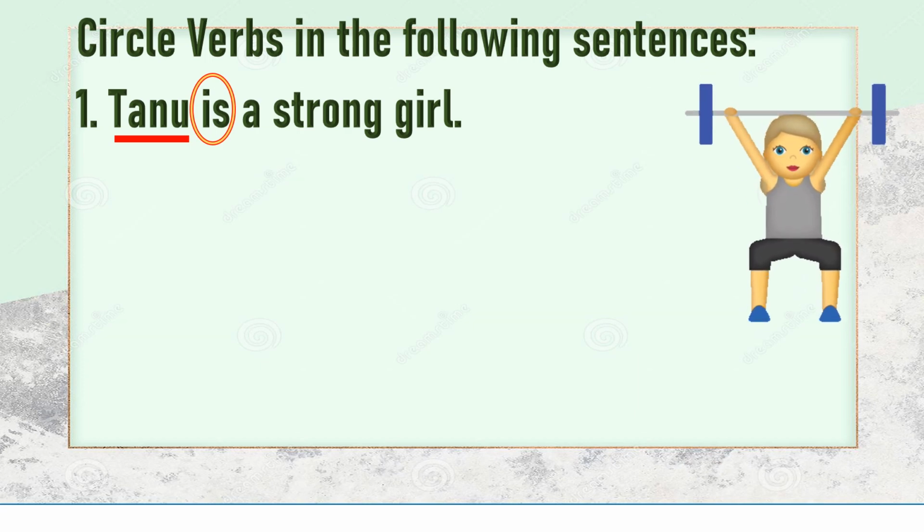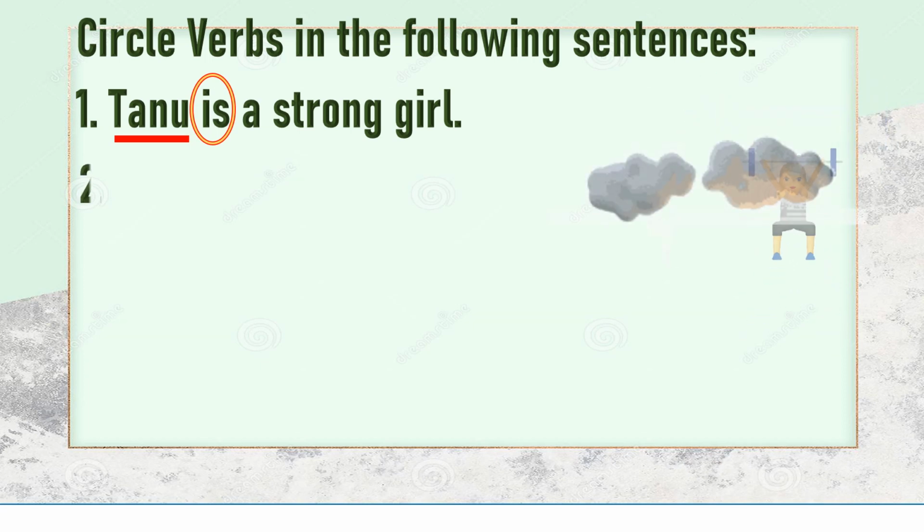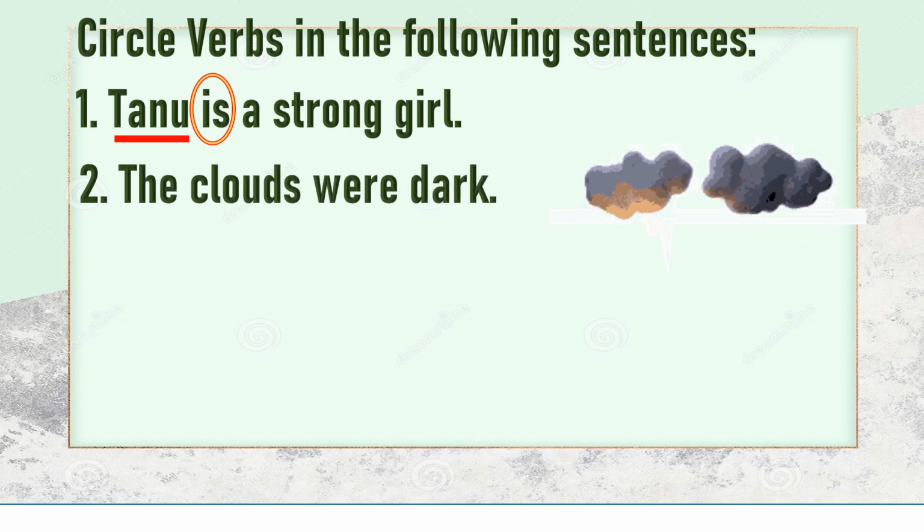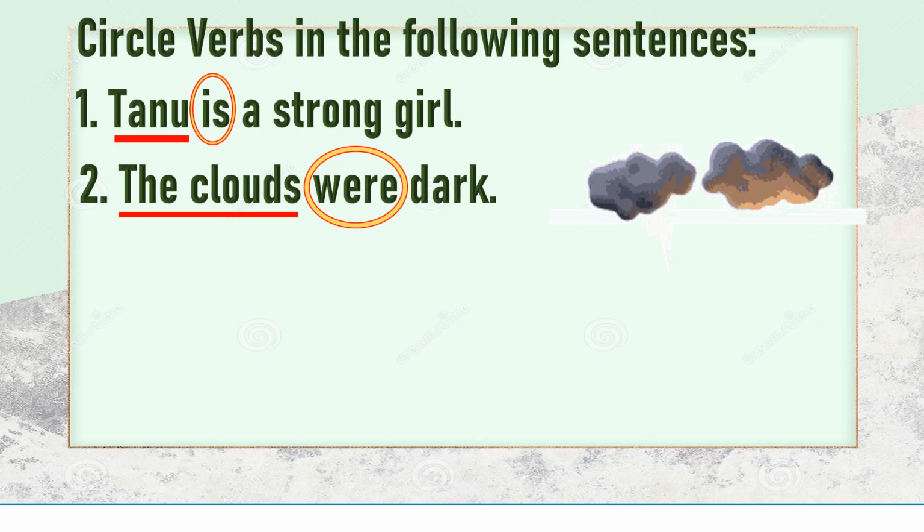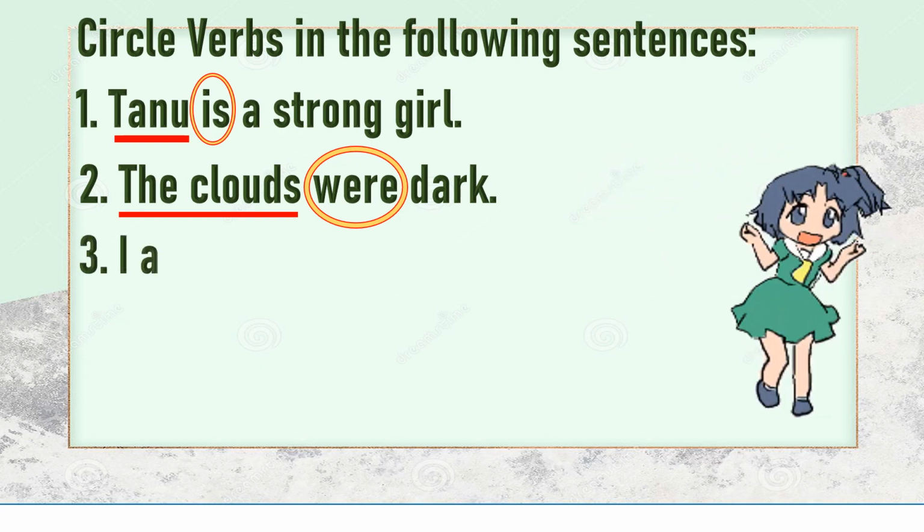No other verb is telling you about the existence. Tanu is alive. She is strong. Right now also she is strong. Fine. The clouds were dark. The subject is clouds. The word were is telling you that when I saw them, they were dark, though they are not in the sky right now.